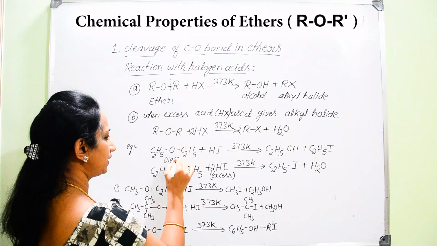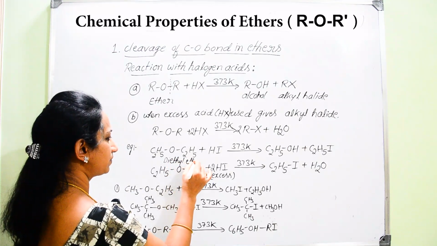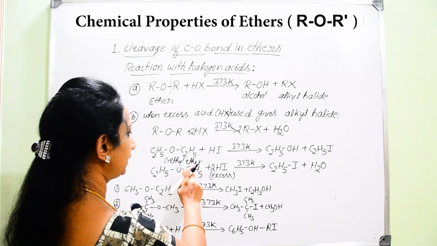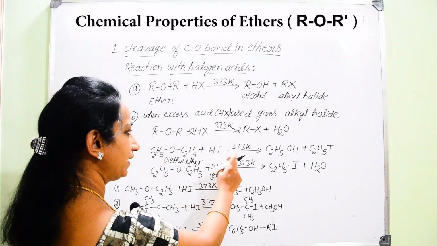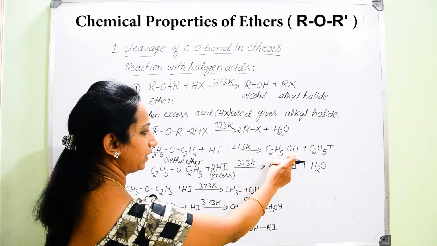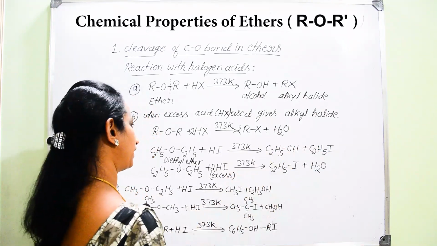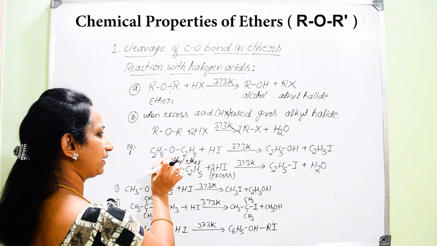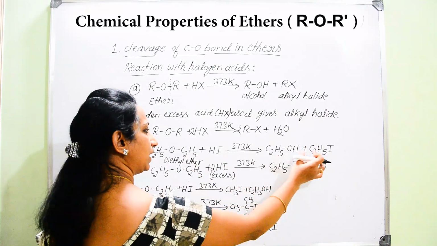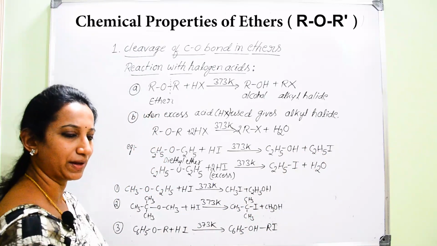So when diethyl ether is made to react with hydrogen iodide, or when diethyl ether is heated with hydrogen iodide at 373 Kelvin, you will get the formation of ethanol and ethyl iodide. Here both are identical groups, therefore we can consider one will be ethanol, another one will be ethyl iodide.